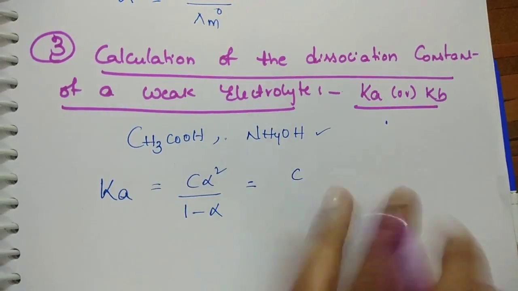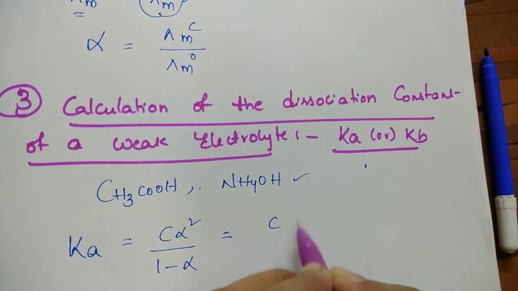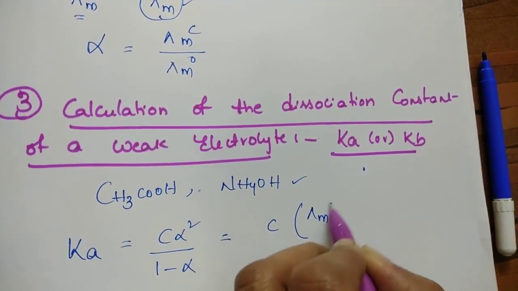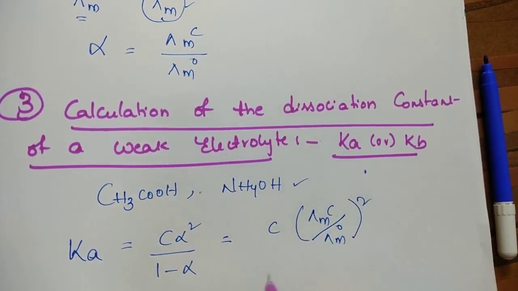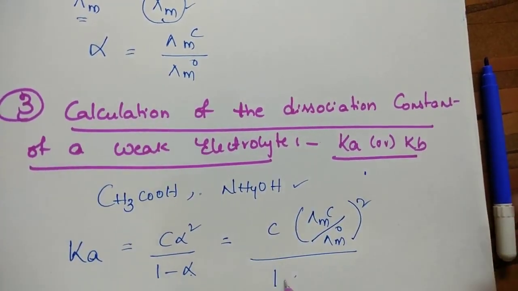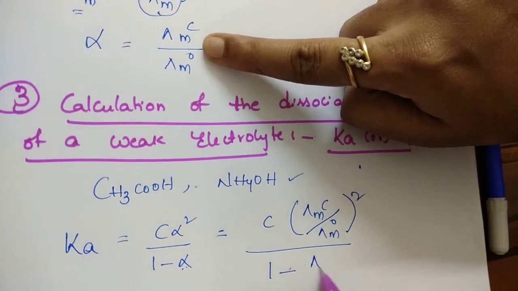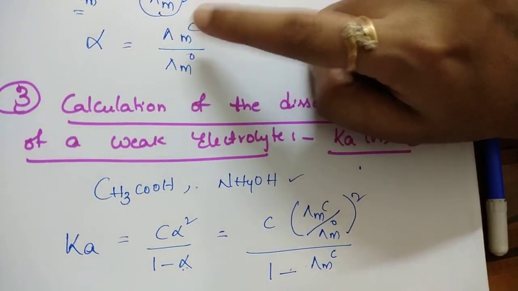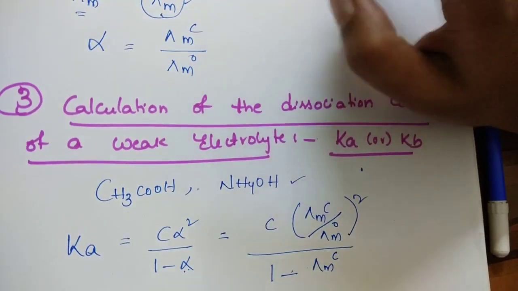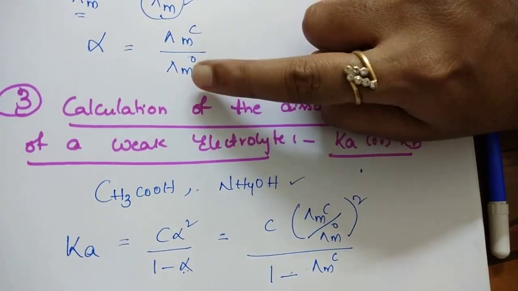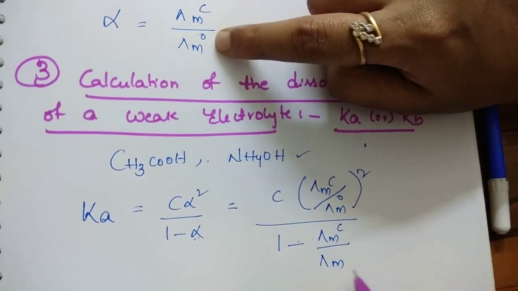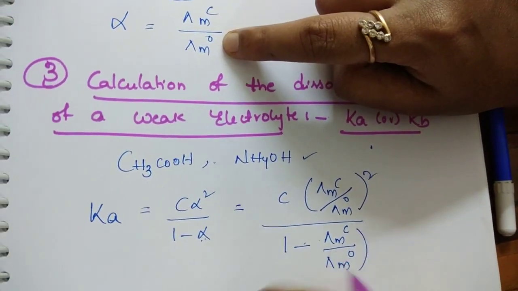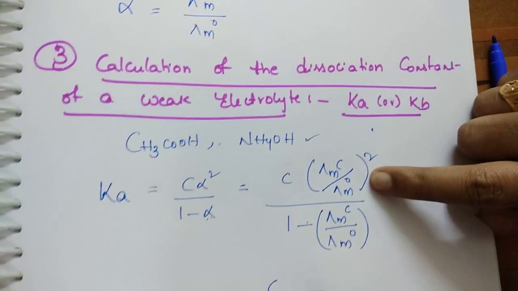So C, and what is the alpha here? We got alpha as lambda m C by lambda m naught, whole square, and 1 minus, what is the alpha, students? Lambda mc means molar conductivity at a particular concentration to that of molar conductivity at infinite dilution. So if you solve this, what do we get?